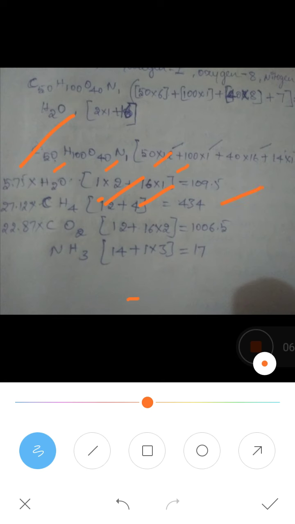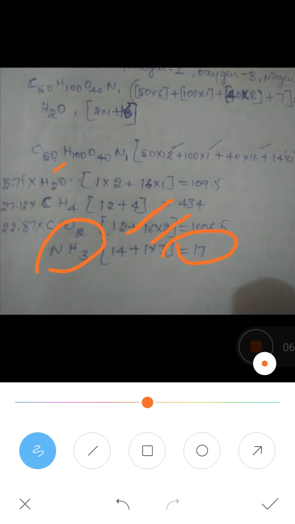And CO2: carbon is 12 and oxygen is 16 into 2, which is 32, plus 12, so you get 44. 44 into 22.87, so you will get 1006. Later NH3: nitrogen atomic mass is 14, hydrogen atomic mass is 1 into 3, which is 3. 14 plus 3 is 17, so the total is 17.